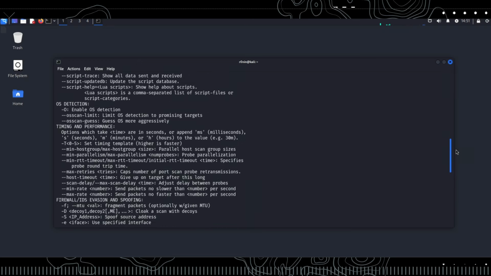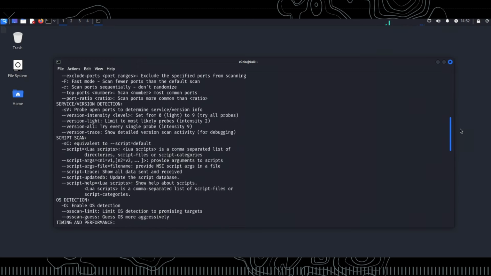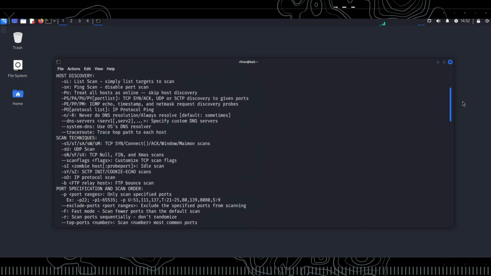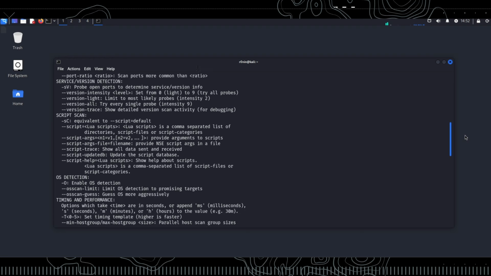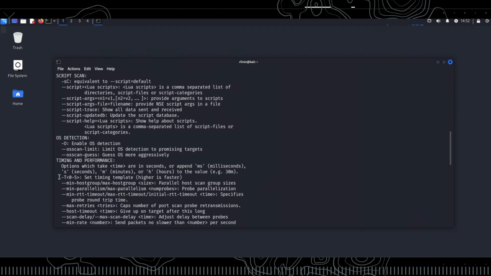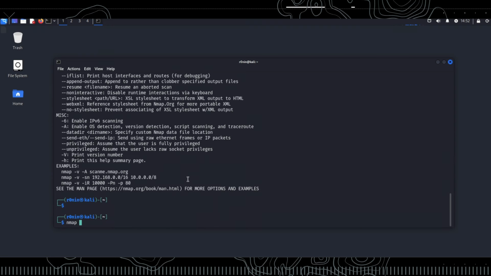As you can see, there are many parameters available. We will prepare a separate video for Nmap in the future. But for now, using the -T4 option will suffice. The -T4 option sets the timing template to speed up the scan. Now, let's scan the scanme.nmap.org subdomain using the -T4 option with Nmap.